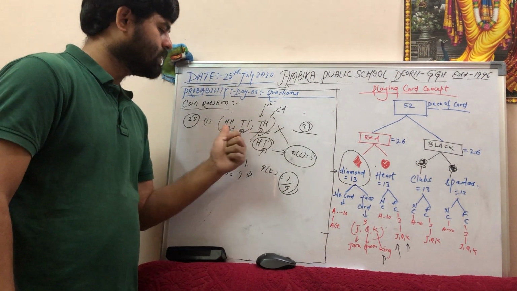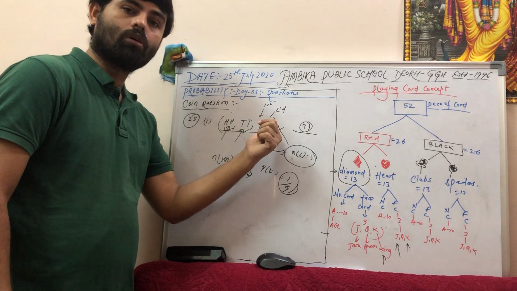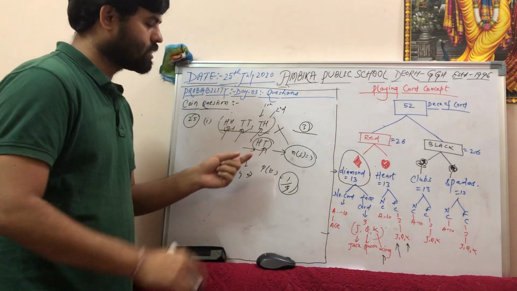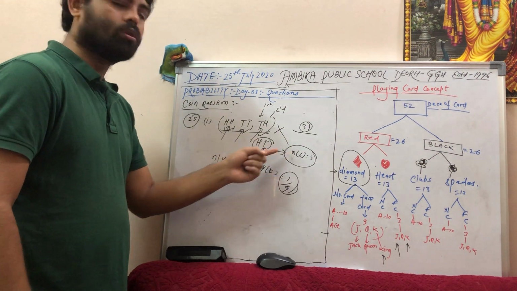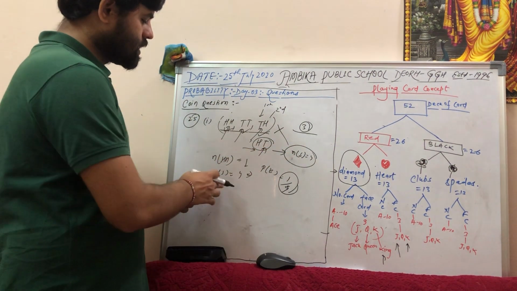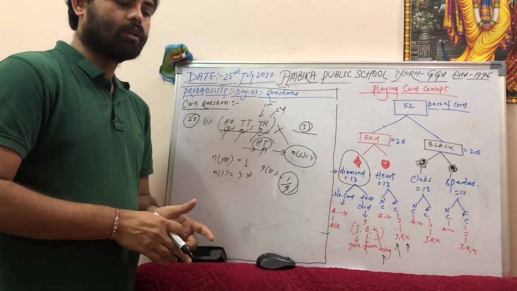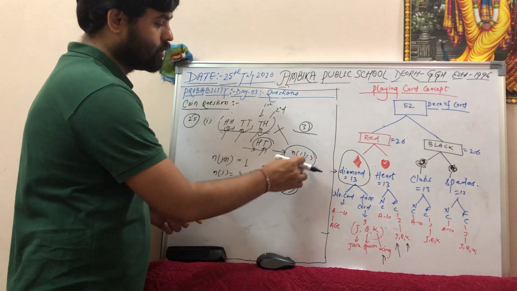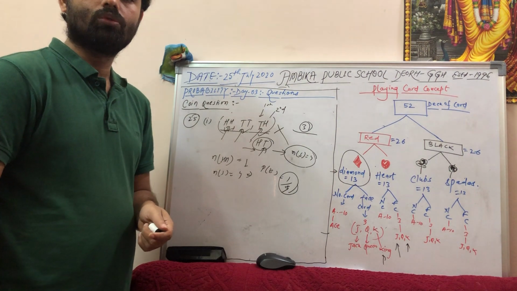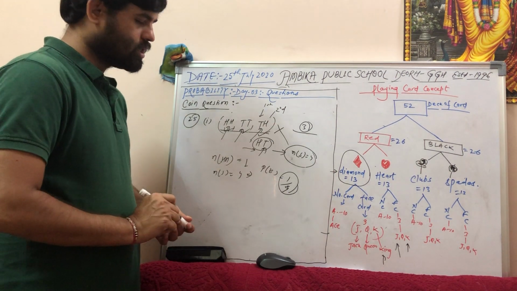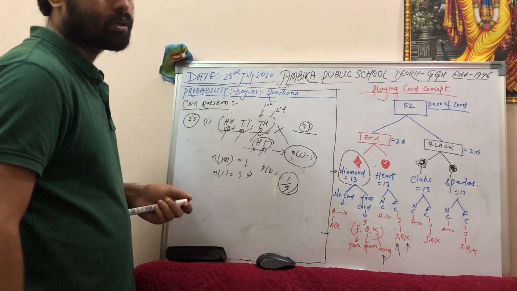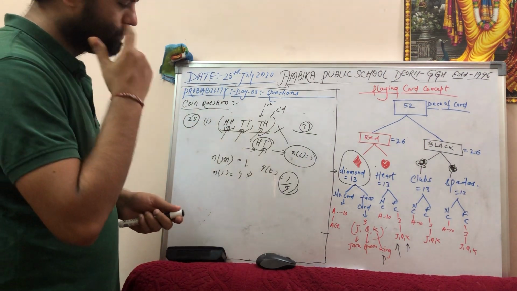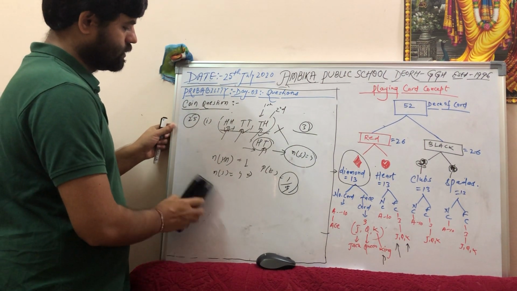In one argument he said there will be only 3 possible outcomes. No, there is one more possible outcome that they have missed, that is head and tail. So the first argument is wrong. In the second argument, they are saying the probability of these outcomes will be 1 by 3. No, the probability of the outcomes will be 1 by 4, because the number of sample space increased to 4. Okay, so this is the 25th number question, the first part. The second part is the dice problem that you will solve by yourself.